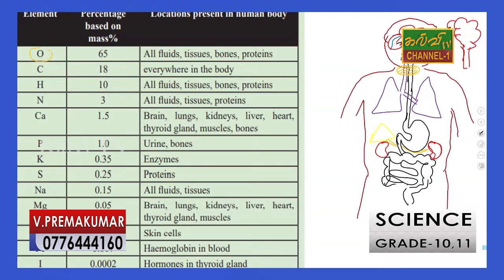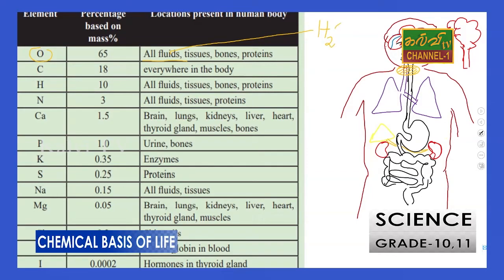We already studied oxygen. All fluids have H2O, that means maybe blood or other tissue fluid.